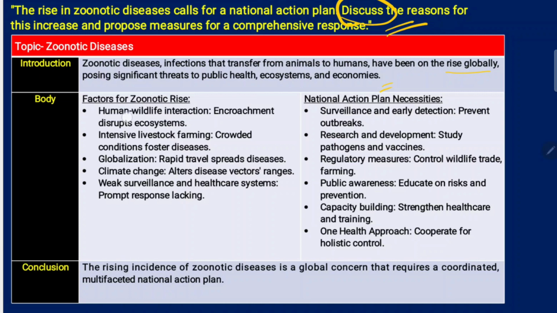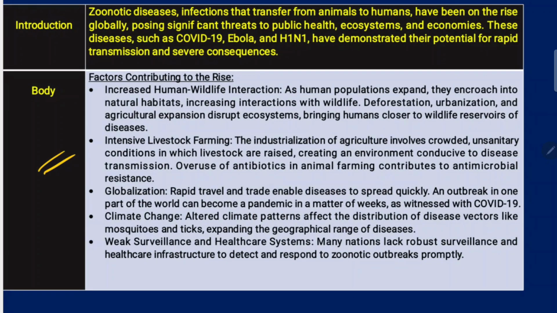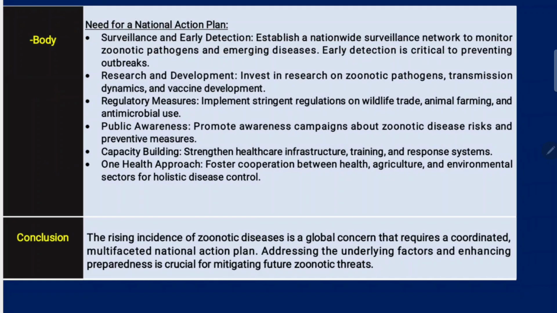Factors for zoonotic rise: human wildlife interaction, intensive livestock farming, globalization, climate change. These keywords you are supposed to remember, and you have to add examples for each of them. National Action Plan necessities, yes, because it's given, right. Discuss the reasons for increase and propose measures for a comprehensive response. So purpose or necessities, all you have to write it here. Please go through this mains answer. That's it for today. All the best.